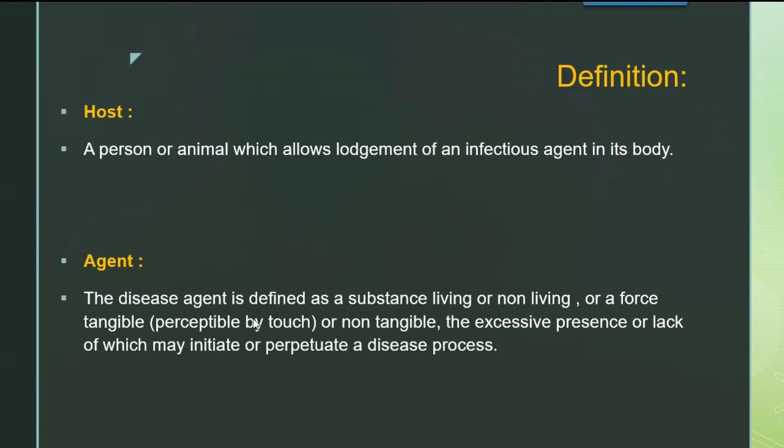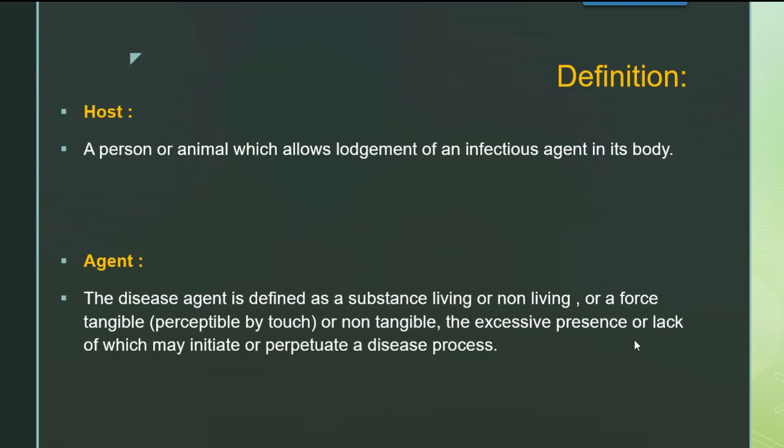Then what is agent? The agent is defined as a substance. It is a substance which is either living or non-living. That means living भी हो सकता है, non-living भी हो सकता है. ये सब्सटेंस हो सकता है या फिर कोई फोर्स हो सकता है जो कि tangible है और intangible है, that is non-tangible. Tangible means what? We can perceive it by touch. So touch perception होने वाला फोर्स या फिर non-tangible मतलब टच परसेप्शन ना फील होने वाला.